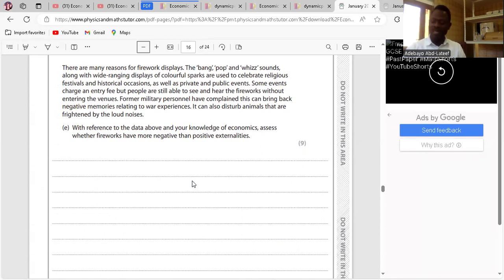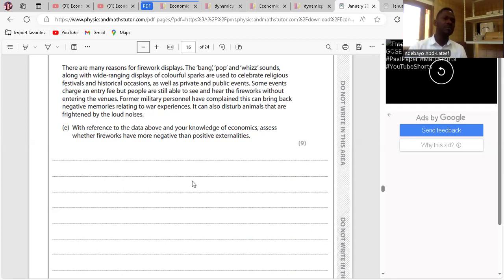So fireworks can be considered as having positive externalities based on the following reasons. One, fireworks bring about a colorful display in the sky, right? And people who don't pay for them might enjoy the view. That's a positive externality. Clear? Two, fireworks might be considered positive or negative depending on the situation the third party is in. So I might be studying, and this noise can bother me. But if I'm not studying, I'm just sitting down and relaxing, the flash of the light, I could see it as entertainment. So it could be positive or negative based on an individual's situation.